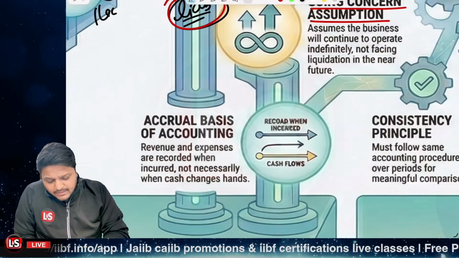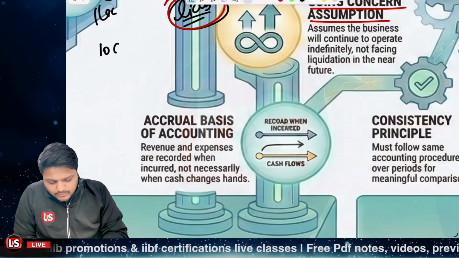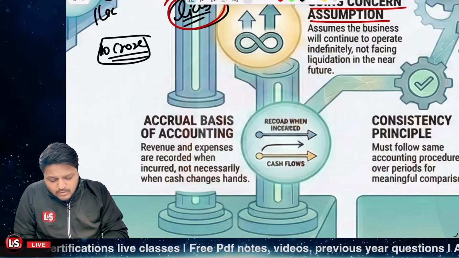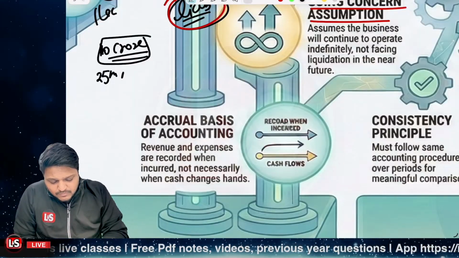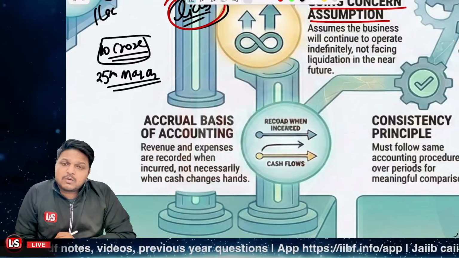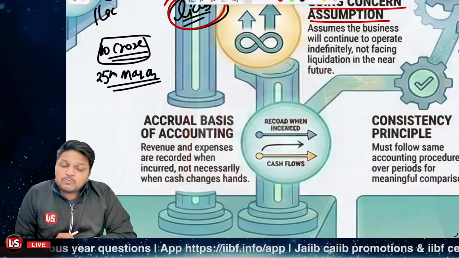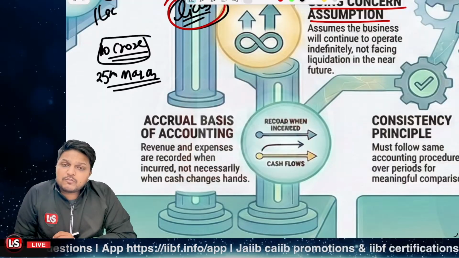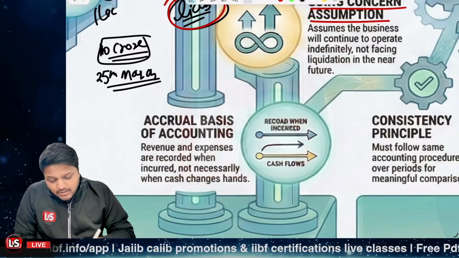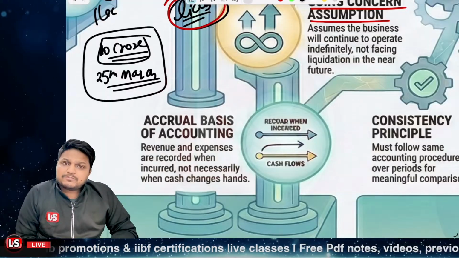Let's say the loan was there, amounting to rupees 10 crore, and the installment went due on 25th of March, right? Now, the interest was accrued. The principal amount which was due by 25th of March is now not being paid by 31st of March. Now, that particular date is considered toward the financial year 24-25.